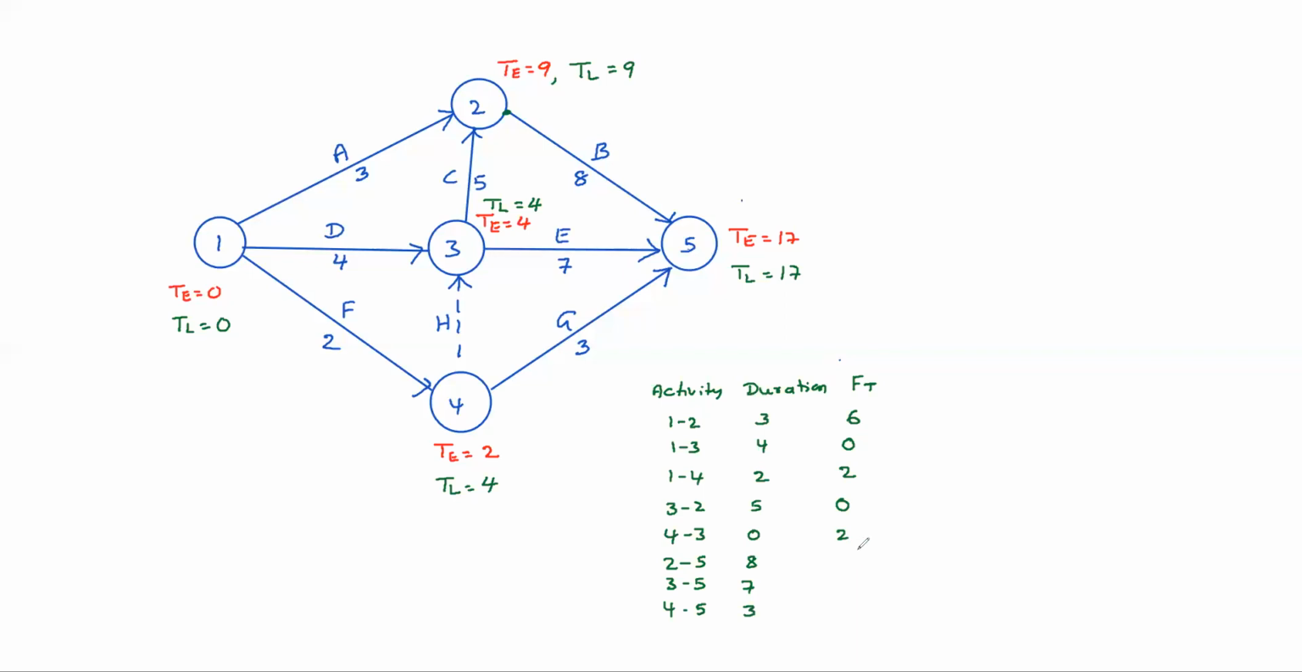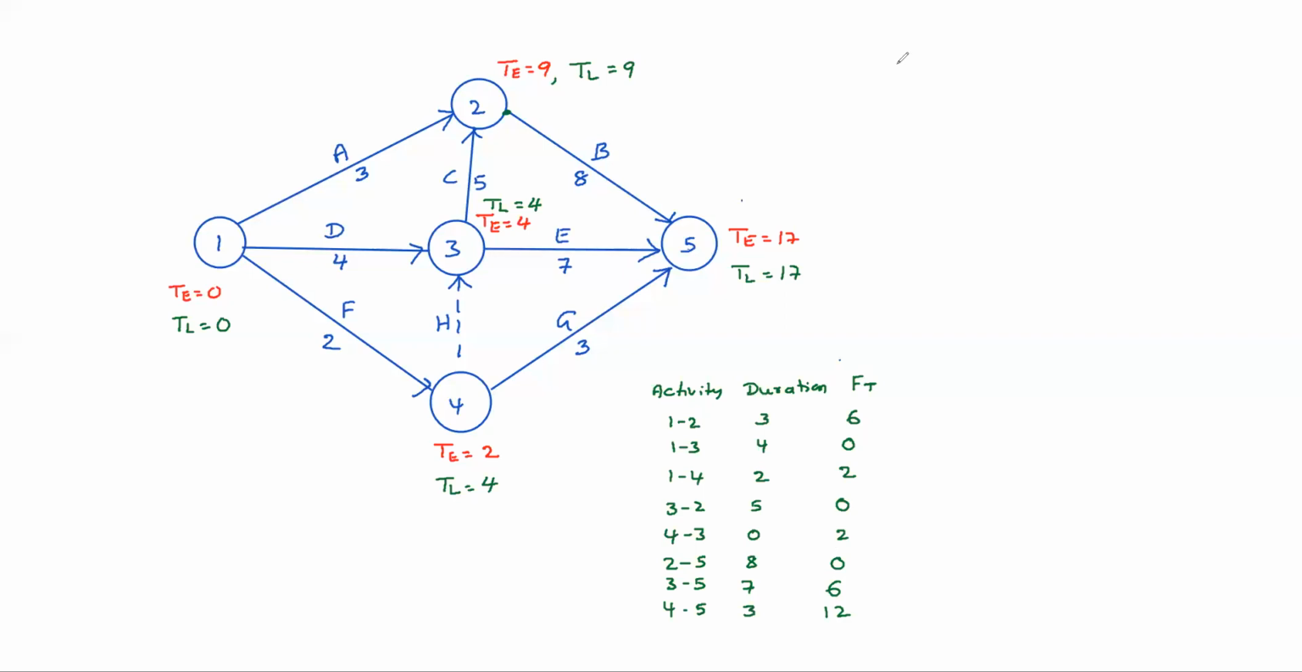For 2-5 activity, 17 minus 9, 8 days, 8 minus 8, 0. For 3-5 activity, 17 minus 4 is 13, 13 minus 7 is 6 days. For 4-5 activity, 17 minus 2 is 15, 15 minus 3, 12 days is the total float. Clear?